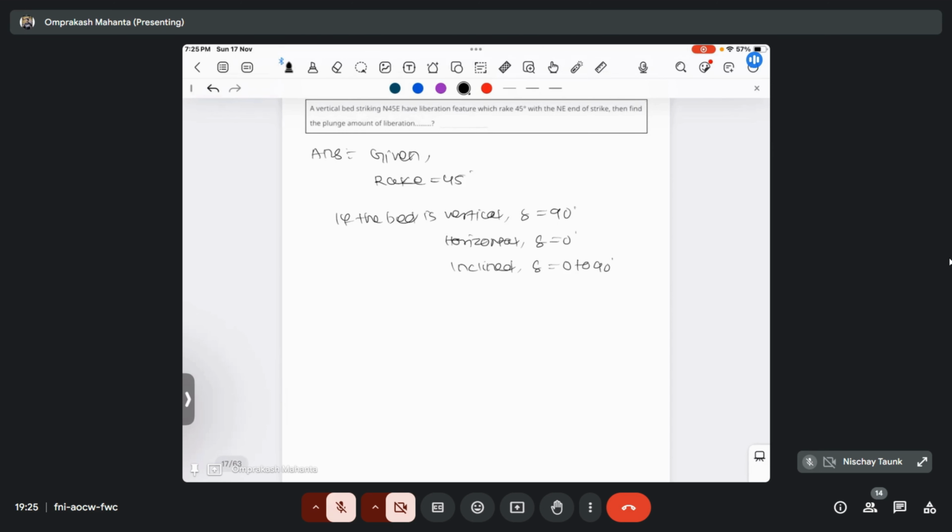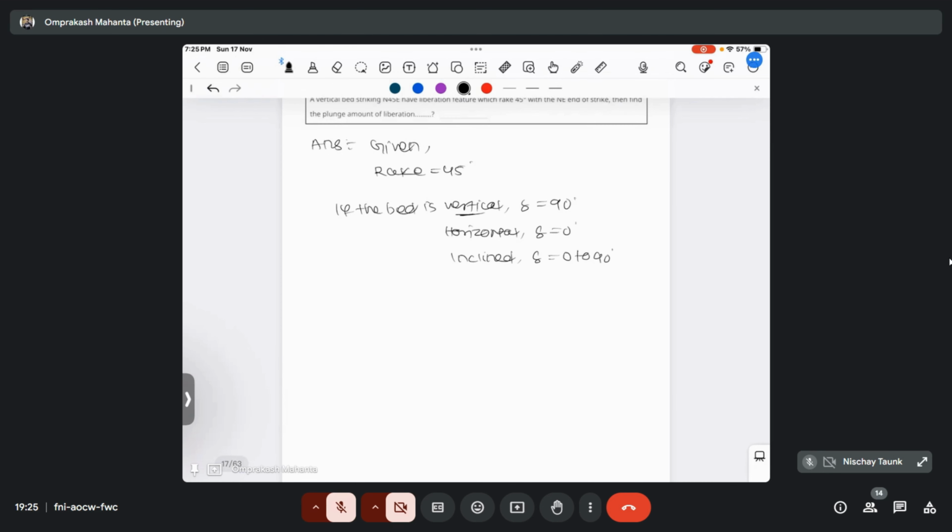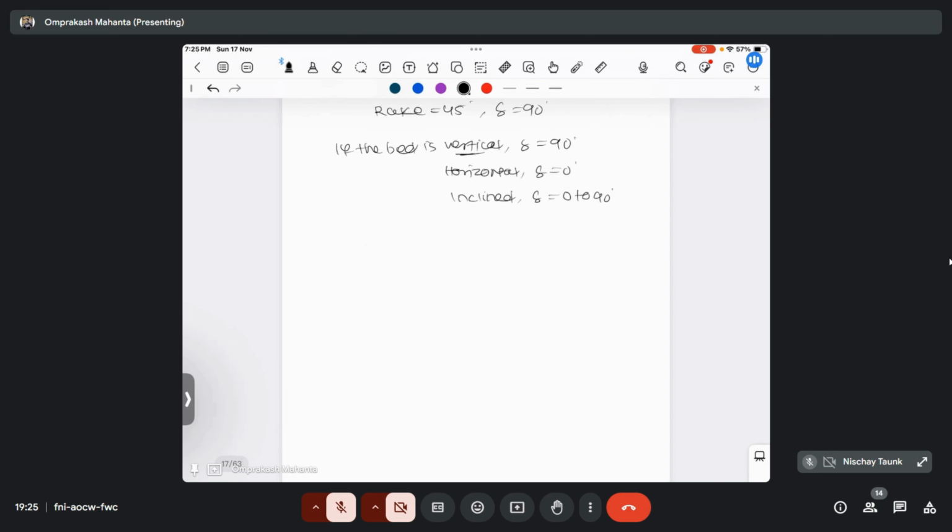So here the bed is basically vertical. So for vertical bed, dip will be 90 degree. And if we put the formula, sine plunge equal to sine of rake into sine of dip. So sine of plunge equal to sine 45 degree into sine 90 degree, which is 1.